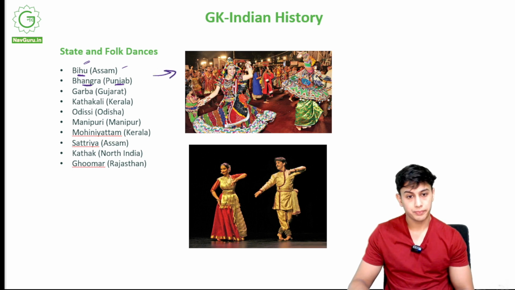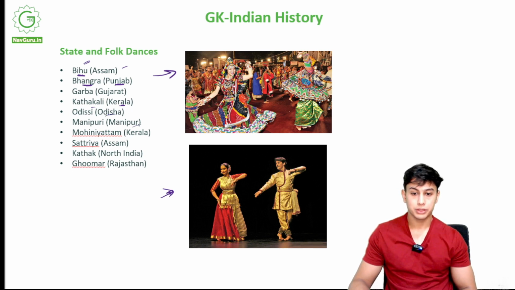Kathakali is from Kerala. Sorry, this is Kathak. Odissi is from Odisha. Manipuri is from Manipur. Mohiniyattam is from Kerala. Satriya is from Assam. Kathak is in North India, UP, Madhya Pradesh. Ghumar is in Rajasthan.